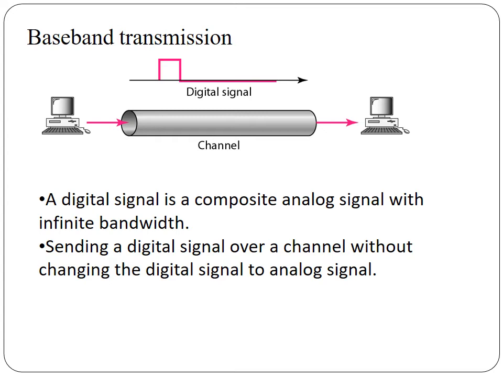Sending a digital signal over a channel without changing the digital signal to an analog signal is what we mean by baseband transmission. So we are not going to convert the digital to analog signal before transmission in the case of baseband transmission.